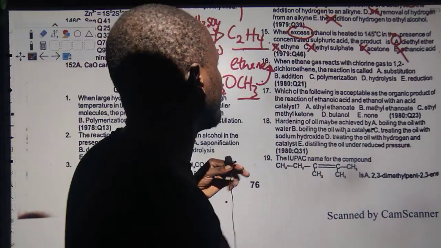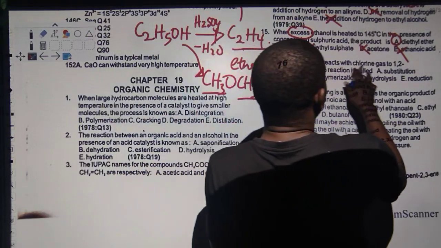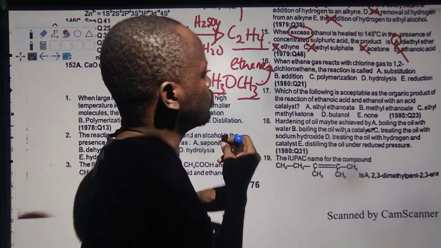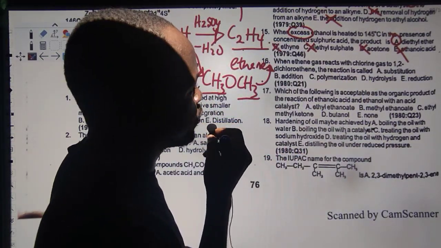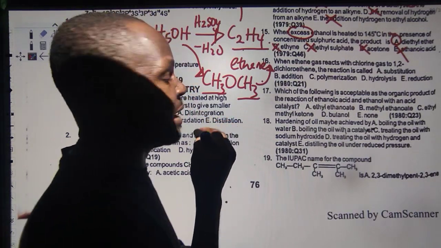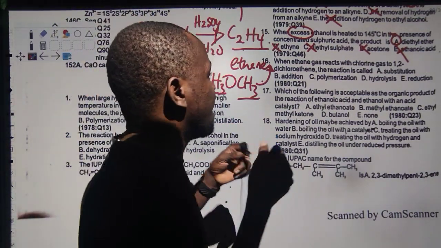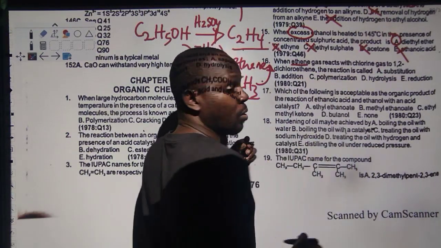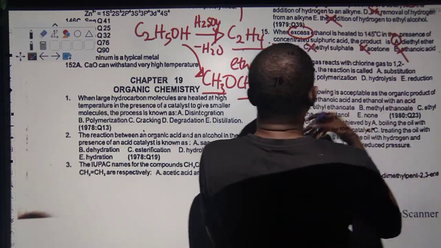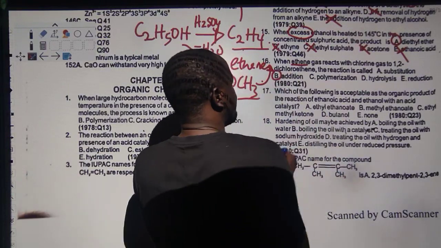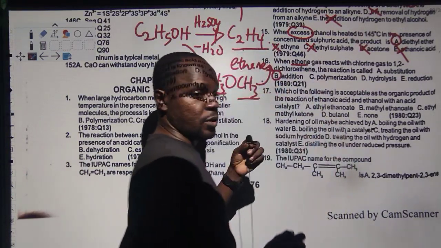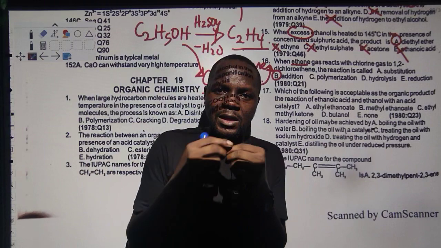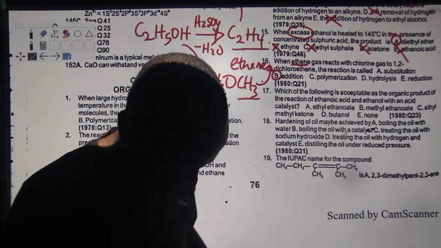I was told I missed a question: when ethene gas reacts with a halogen gas to produce 1,2-dichloroethane, what type of reaction is it? I told you, what type of reaction do alkenes undergo? They undergo addition reaction. So don't disturb yourself, simple thing. If it is alkane, ethane, it is substitution reaction.